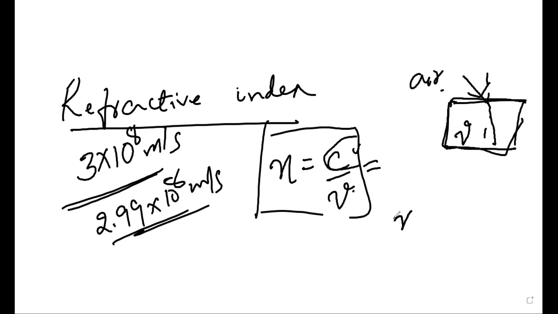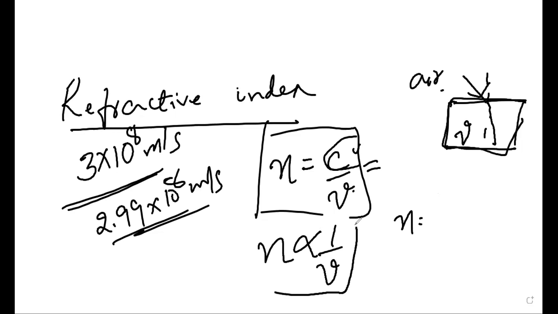Similarly, you have a refractive index for diamond, air, water, glass, aluminium. For everything you have a refractive index. So that says what is the velocity of light inside that material. For example, see here, n is inversely proportional to v, correct? N is inversely proportional to v. So if the refractive index is high, then what should be the velocity of the light inside the medium?